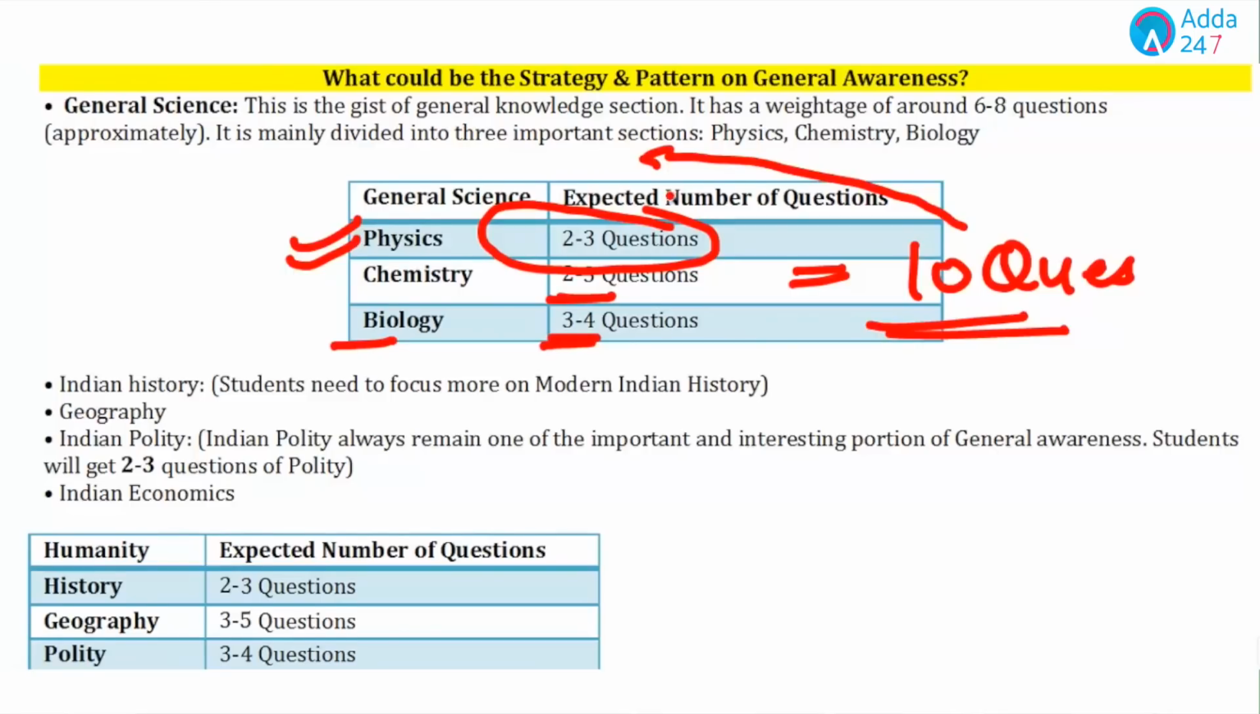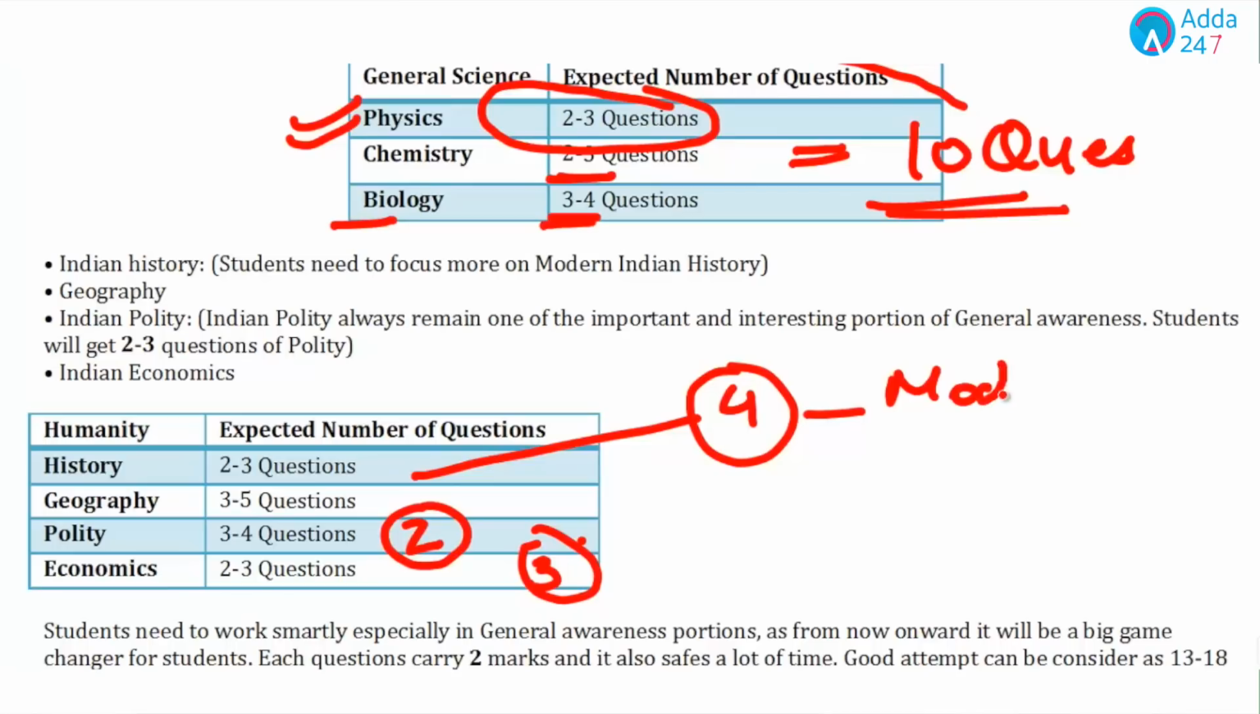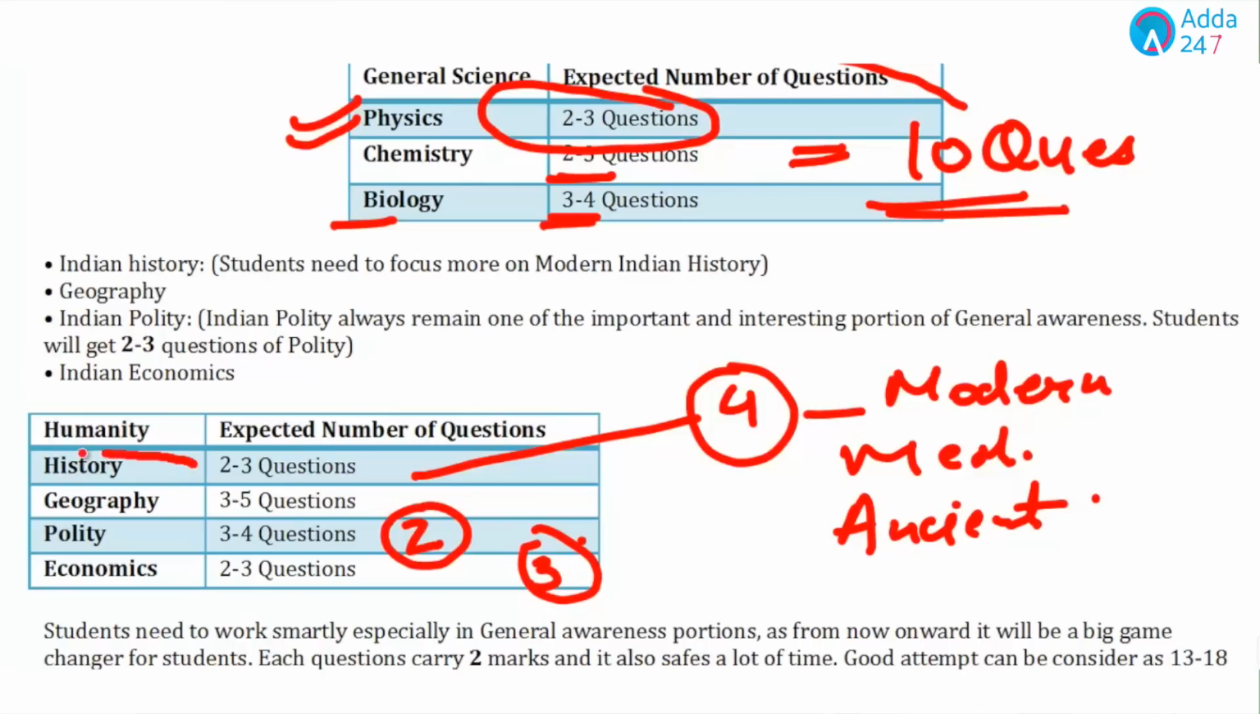And if we see the next important topic, students, the next important topic is polity, then economics, and then history. And if we talk about history, focus first on modern history, then on medieval, and then we can do the ancient one. The last thing which we have to do is geography, which includes 3 to 5